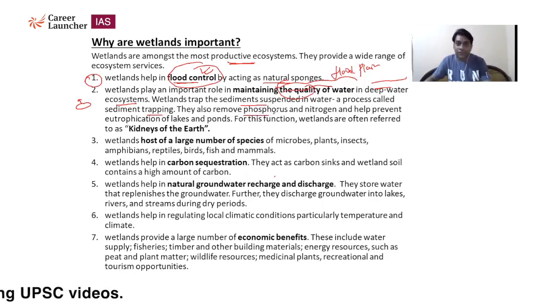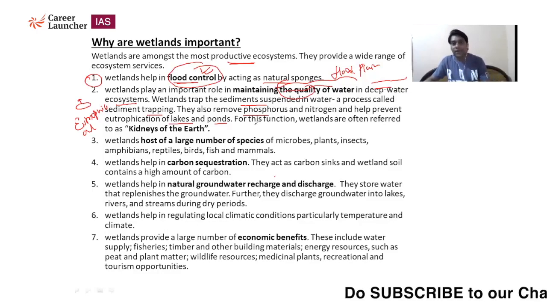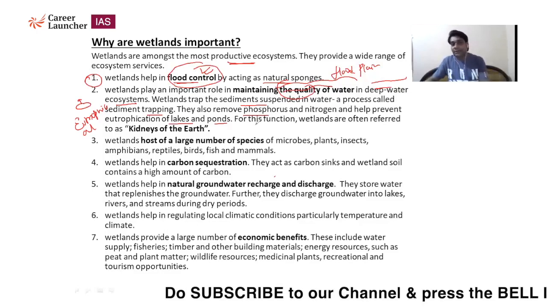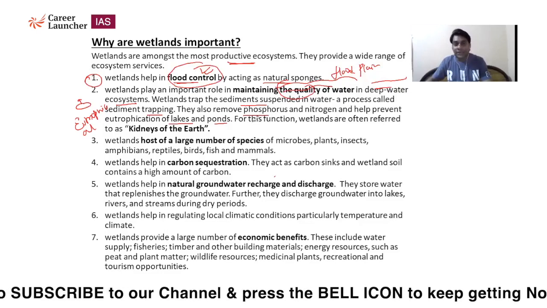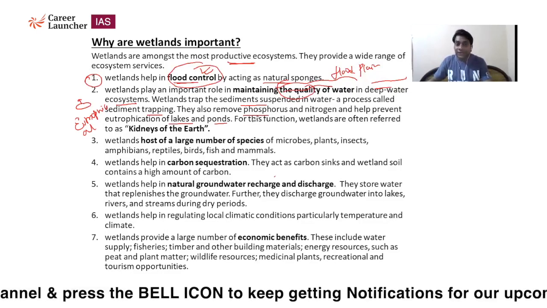They also remove phosphorus and nitrogen and help to prevent eutrophication of lakes and ponds. You know that eutrophication is one of the important concepts we study in environment, which indicates the presence of a large population of algae in nearby lakes. This eutrophication basically happens when a large amount of phosphorus and nitrogen, from chemical fertilizer used by farmers, mixes with the rainwater, and then mixes again with nearby lakes, which causes an increase in the population of algae.